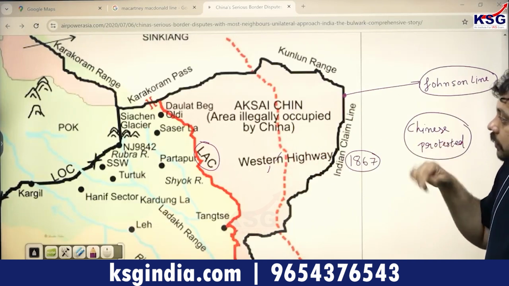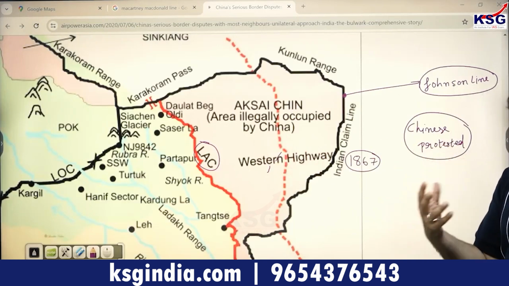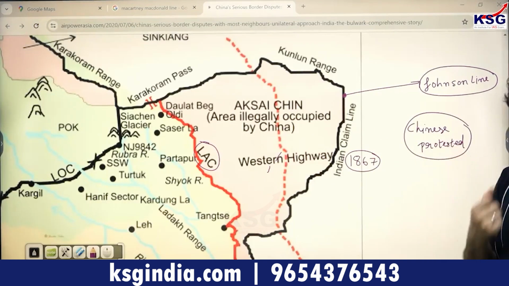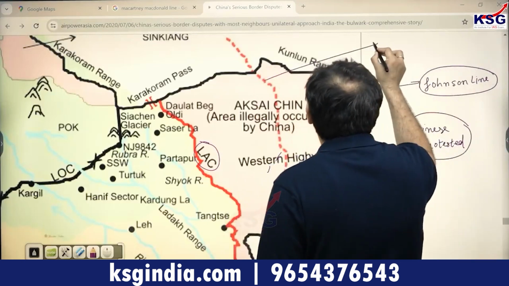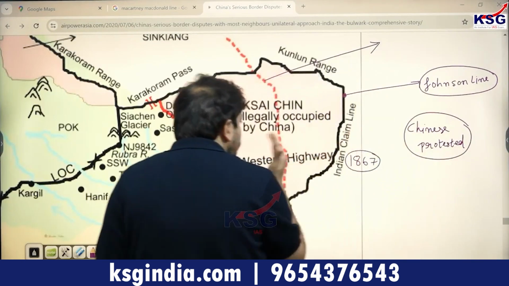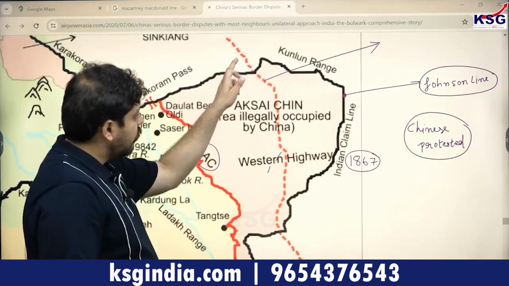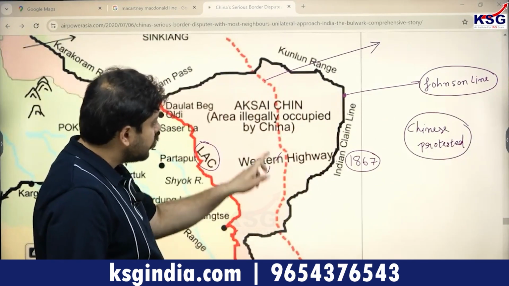Now, as a response to the Chinese demands and protests, the Britishers proposed another line by which they agreed to retreat slightly backwards. Okay, you see this line over here, the one which is going in red.